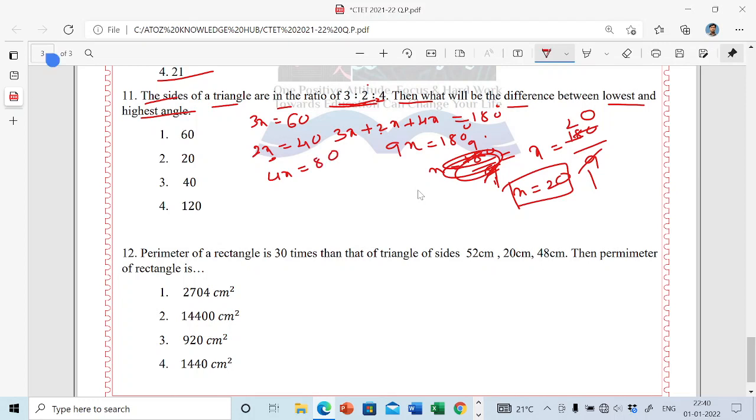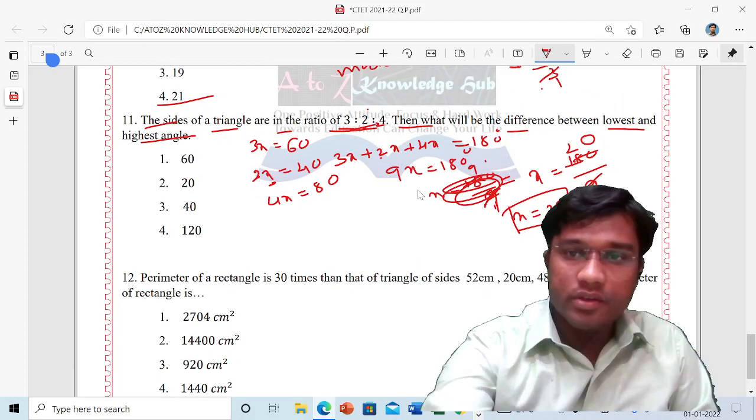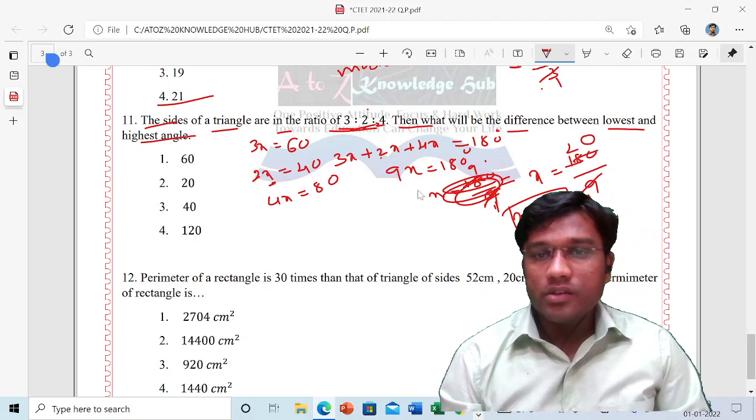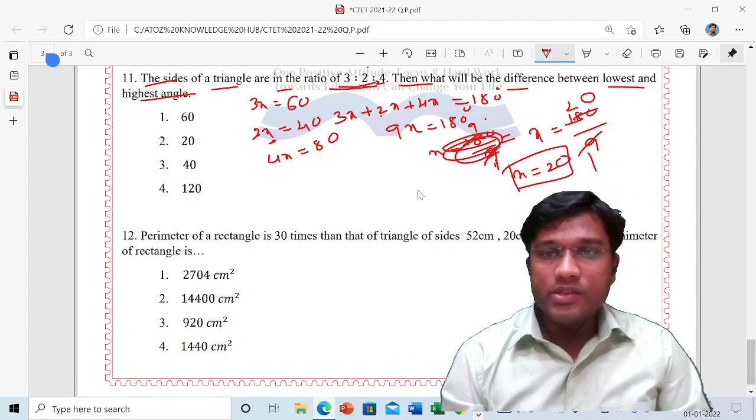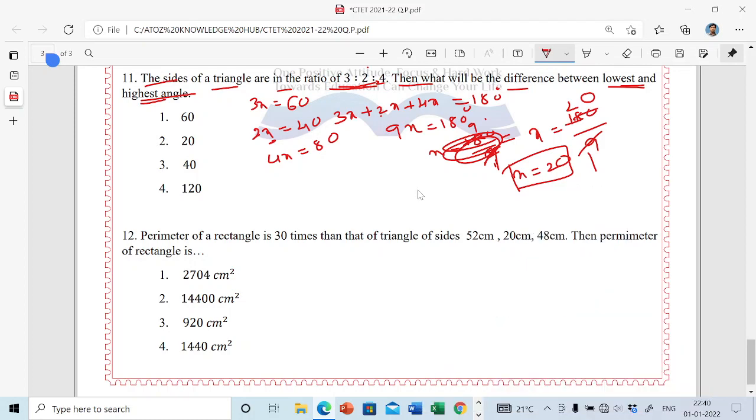So in the question it is asked, what is the difference between the lowest angle and the highest angle? You will come to know which is lowest and which is highest. The highest is 80, the lowest is 40. So 80 minus 40, you will get 40. So this answer, 40, is correct.